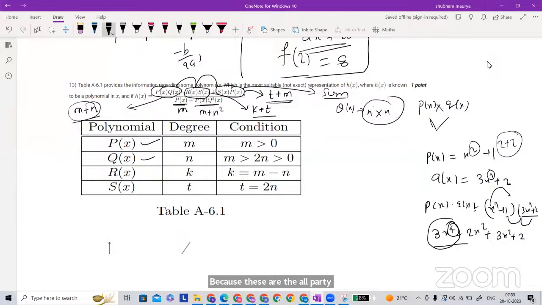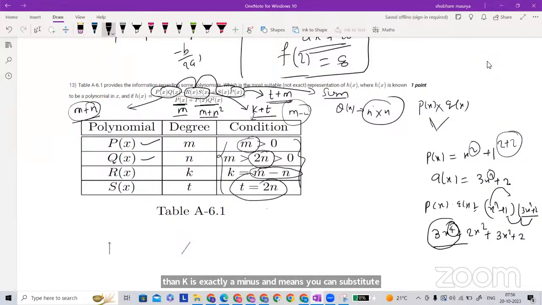And similarly for below, you have to finally conclude what is going to be the final degree with these conditions, like m is greater than 2 times n. This is the meaning, right? And k is exactly m minus n, means you can substitute m minus n in place of k.